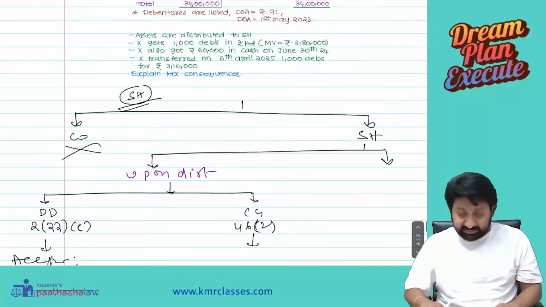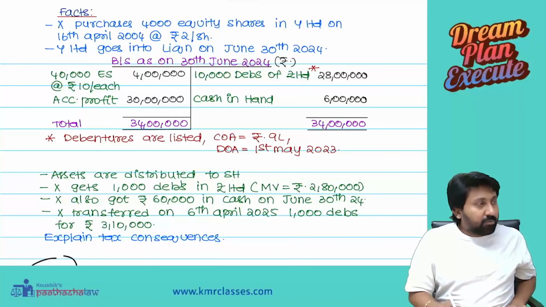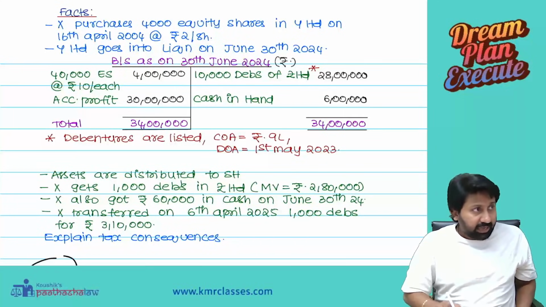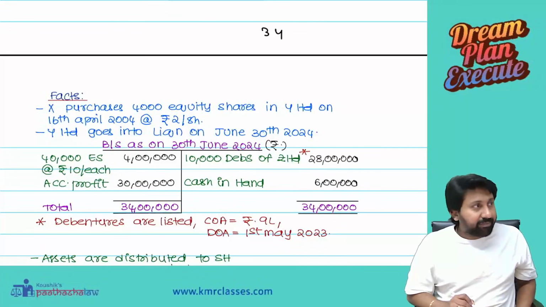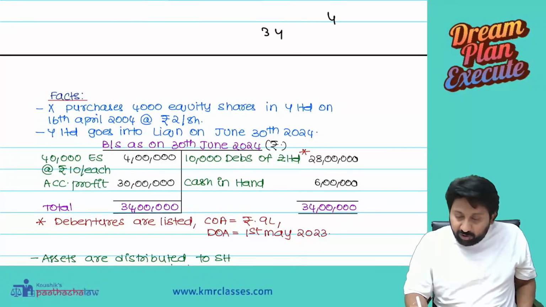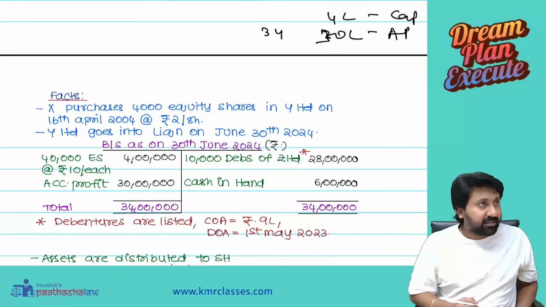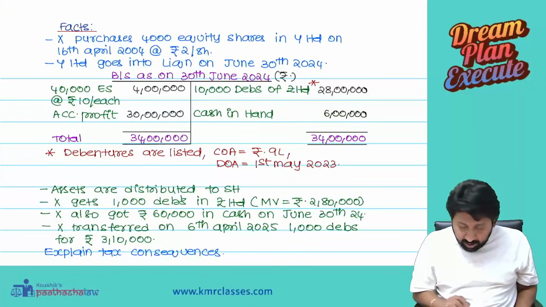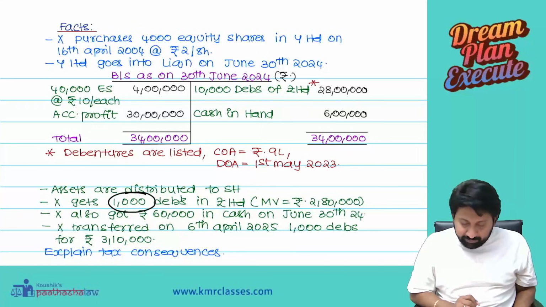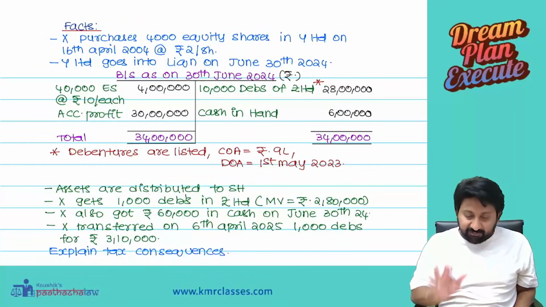Sir, how to understand this? See here. See the query. Equity share capital is 4 lakh. Accumulated profit is 30 lakh. Correct? Okay. Now tell me, totally 34 lakh: 4 lakh is the capital, 30 lakhs is the accumulated profit. Now second query. How many debentures did this fellow get? 1000 debentures and also cash of 60,000. Both he received. Now listen carefully to the point.